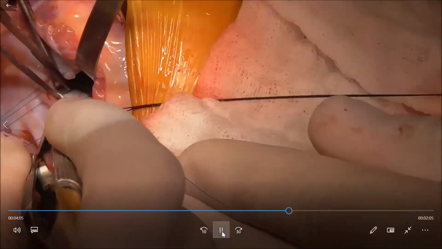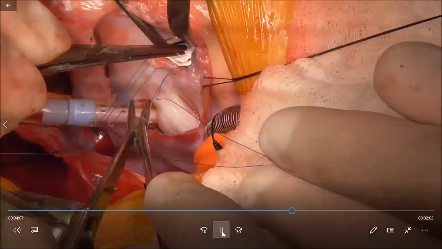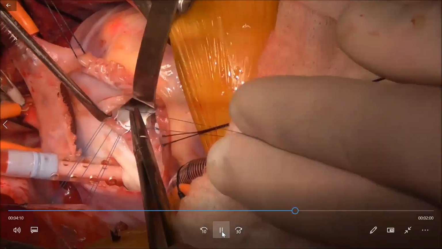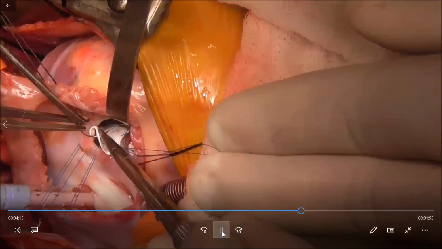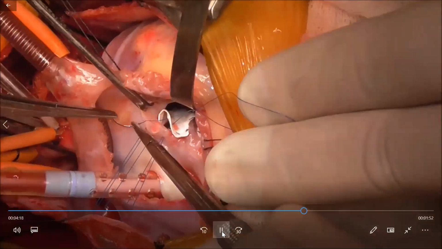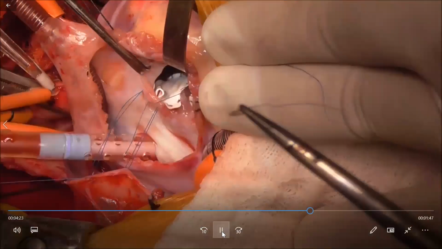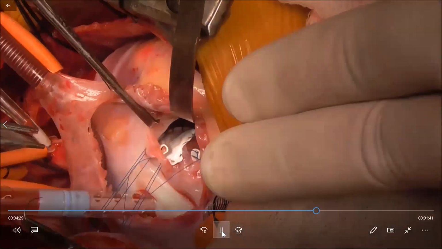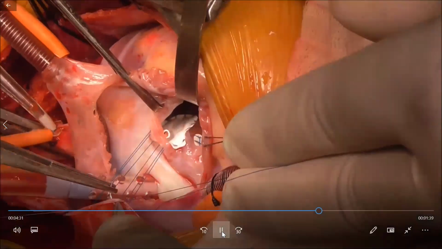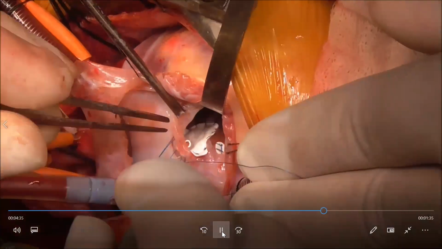Here you can see the patch, tricuspid annulus, pericardial pledget, again pericardial pledget, tricuspid annulus, and patch. So this is a standard closure of the perimembranous VSD.